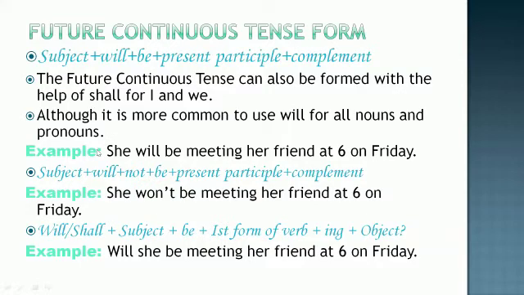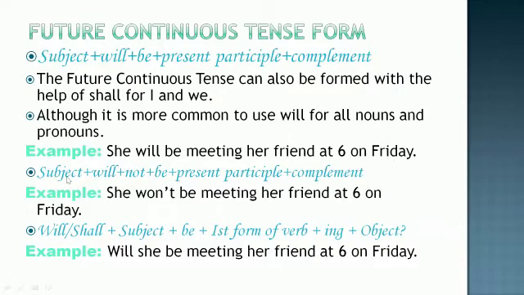Let us see an example. She is the subject. Will be meeting. What will she be doing? She'll be meeting, present participle, her friend at 6 on Friday. So that is the future meeting that has been fixed, and it will be a continuous thing, and that is why it is: she will be meeting her friend at 6 on Friday.